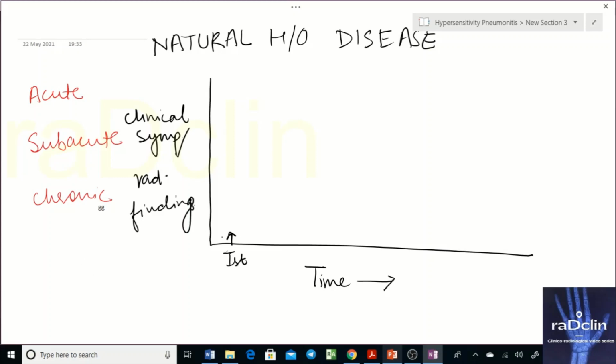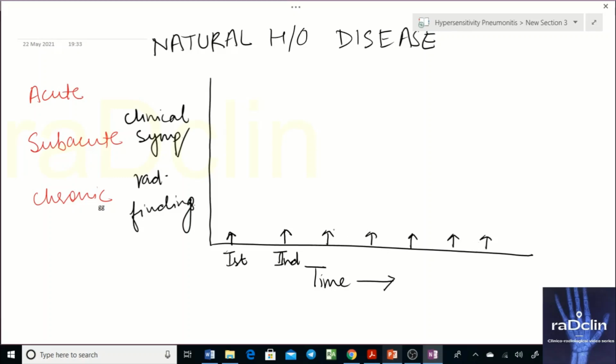Another case could be that he is exposed to the allergen intermittently. So next time he is exposed here, next time here. Let's say the allergen is in his office, so every time he goes to office, he is exposed to the allergen. So it's a classical intermittent exposure.